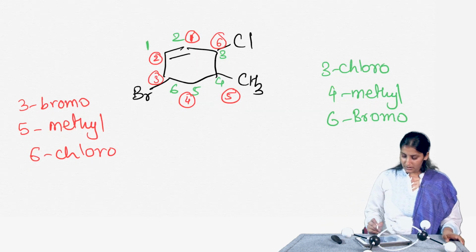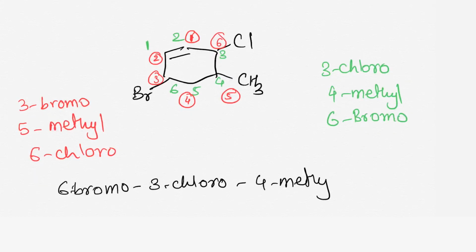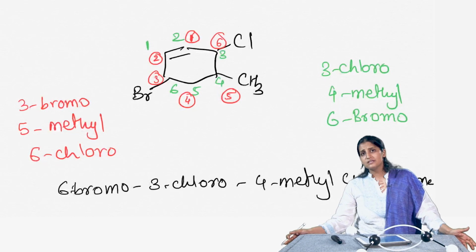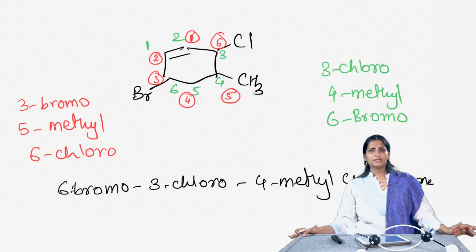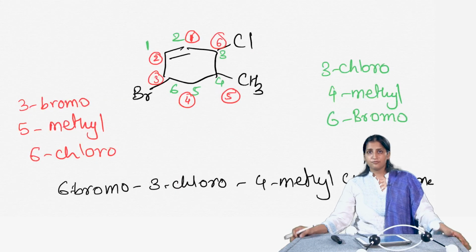So, the name for this particular compound becomes, and we follow alphabetical order, 6-bromo, 3-chloro, 4-methylcyclohexene. Now, typically when the double bond is on the first position, you can write it as 1-cyclohexene or cyclohex-1-ene, but typically when it is at the first position, you can really avoid it, and it is understood that if you have not really signified the suffix for the double bond, then it is at the first position.